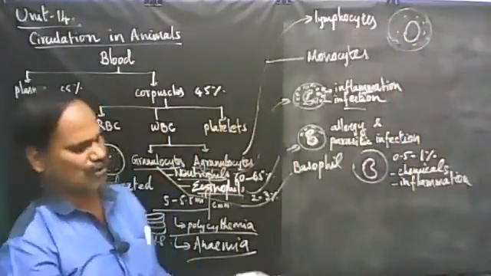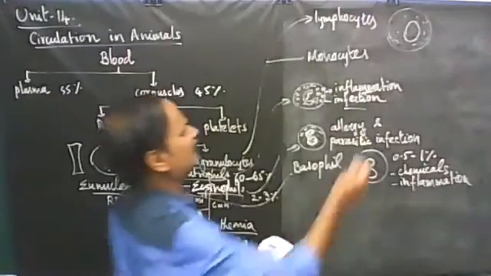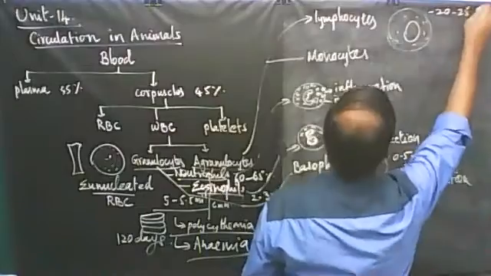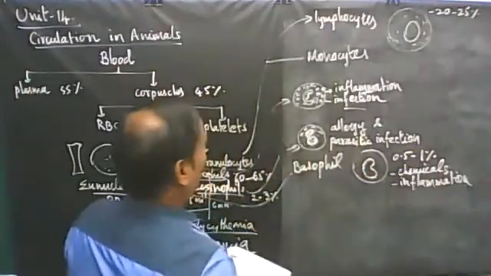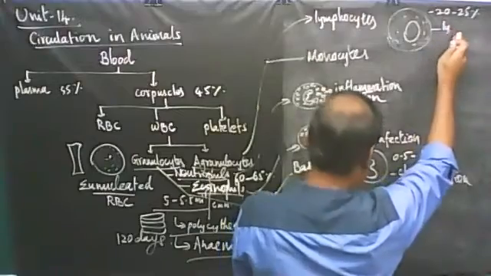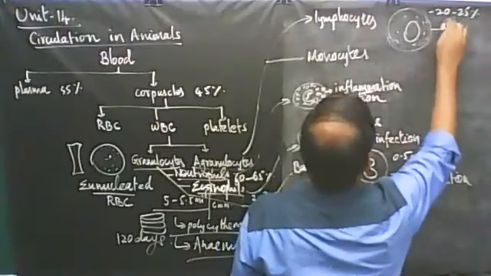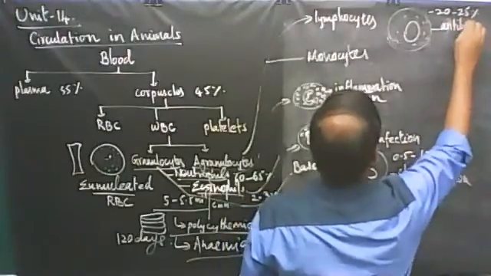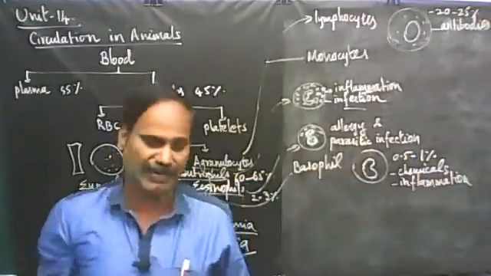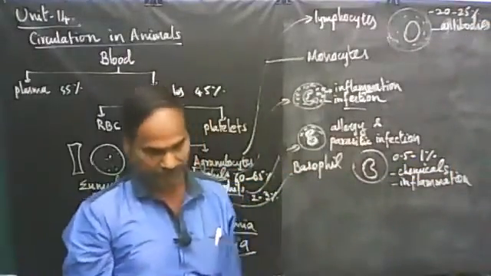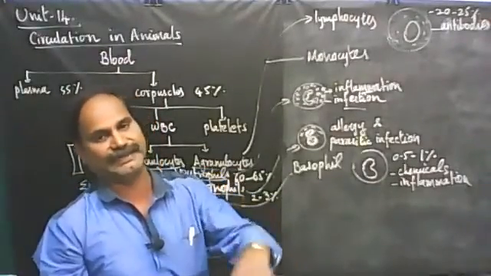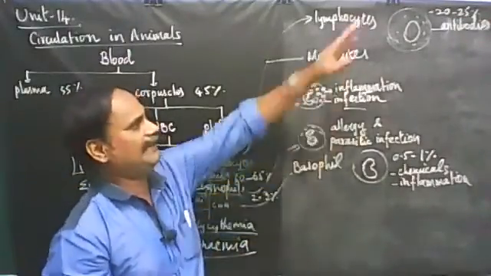Right. What is its role? Lymphocytes differential count ranges into 20 to 25%. Right. So these lymphocytes play very important role for producing antibody. What are called antibody? It is the substances which are responsible for fighting or killing the pathogen. Antibodies play very important role for killing pathogens, virus, bacteria, fungus. All are killed by antibodies.